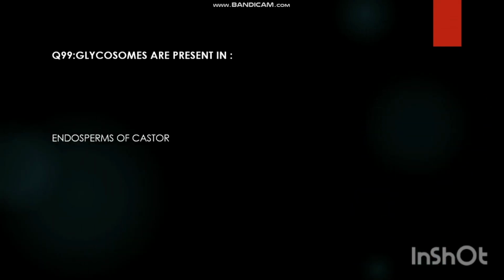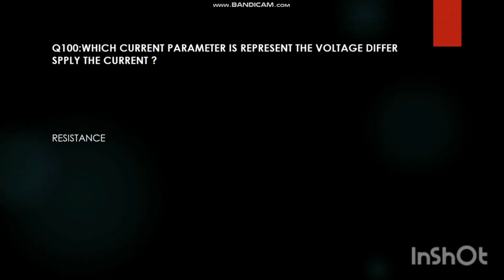Farad is equal to 1F is equal to 1 coulomb by 1 volt. Glycosomes are present in endosperms of castor. Which current parameter represent the voltage difference supply the current resistance?